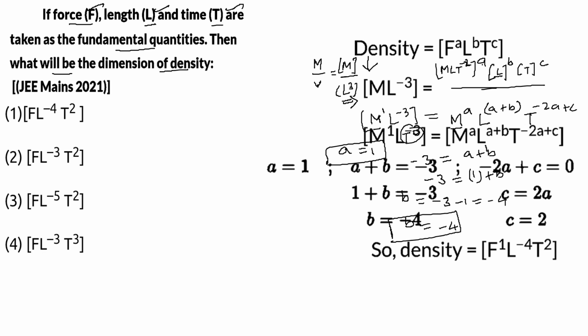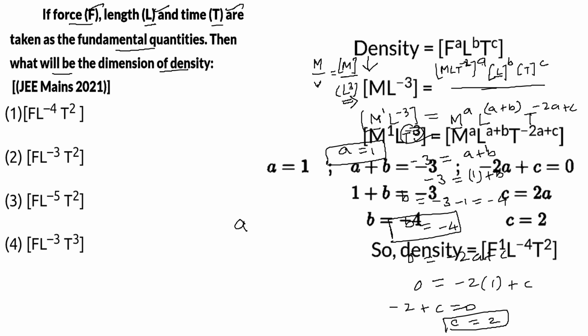So what about T? Here 0, here minus 2A plus C. We already found A equal to 1, so minus 2 plus C equals 0, or C equals 2.